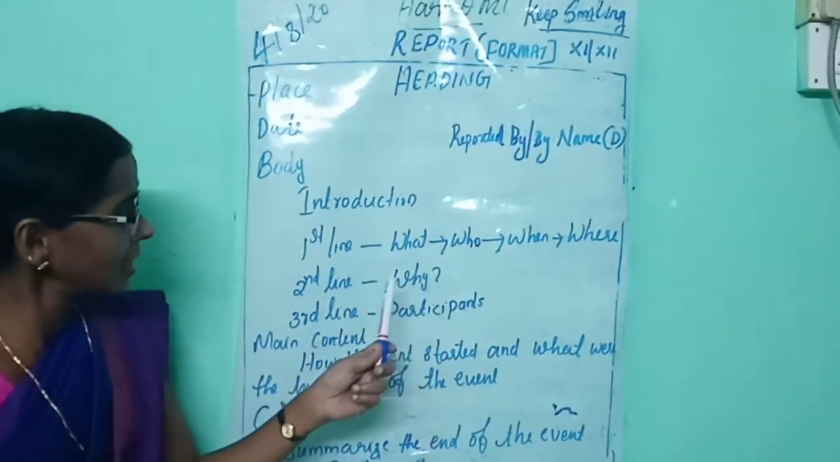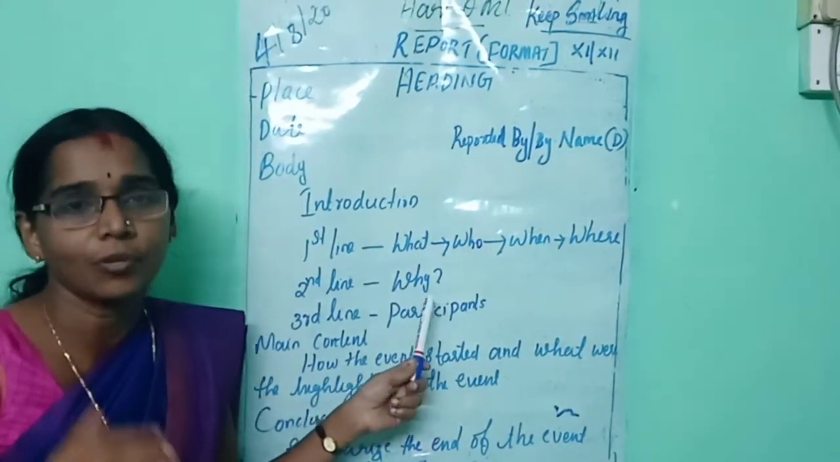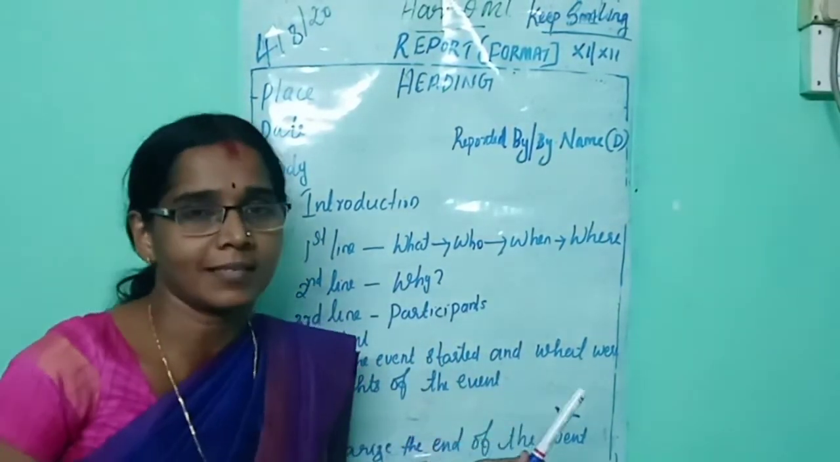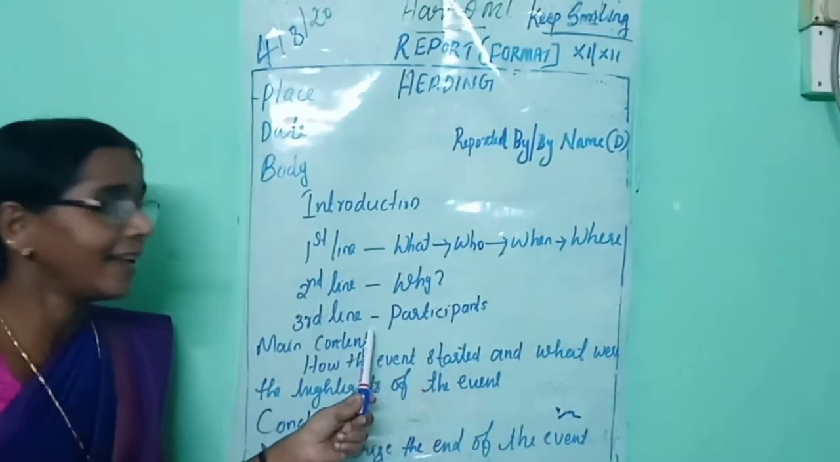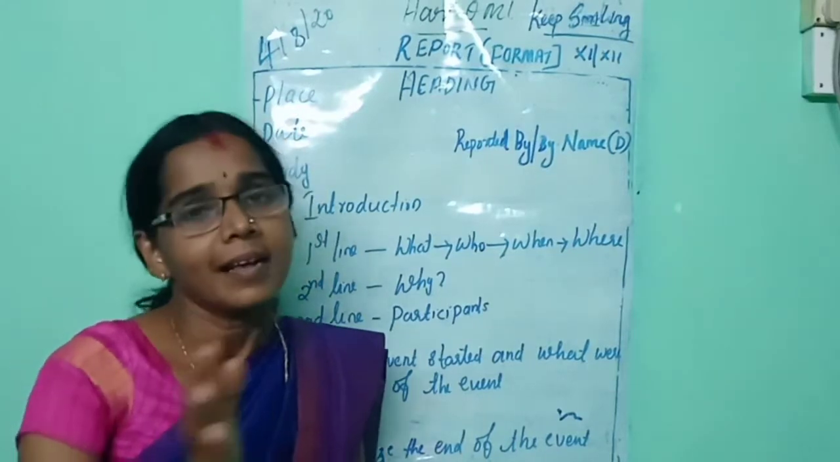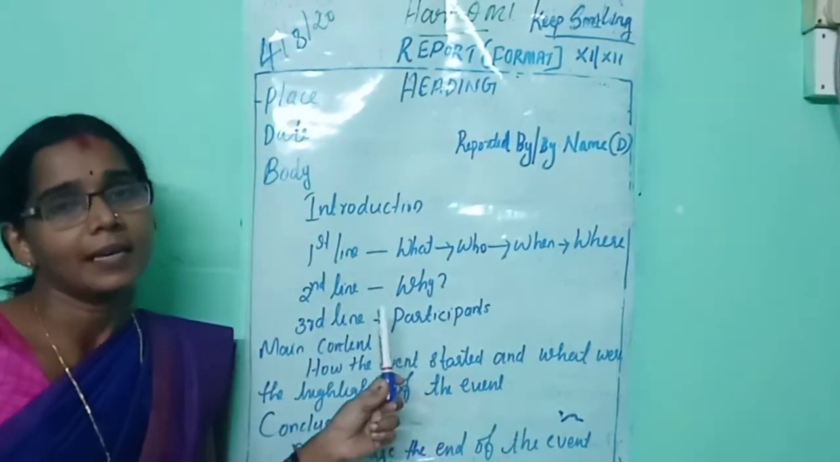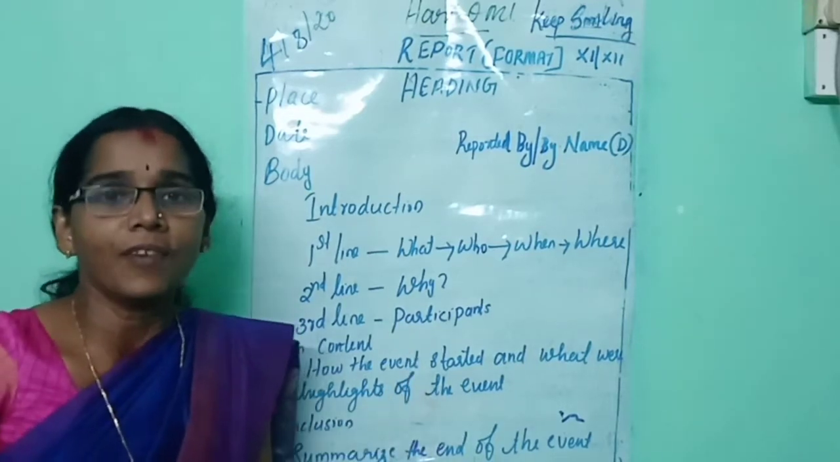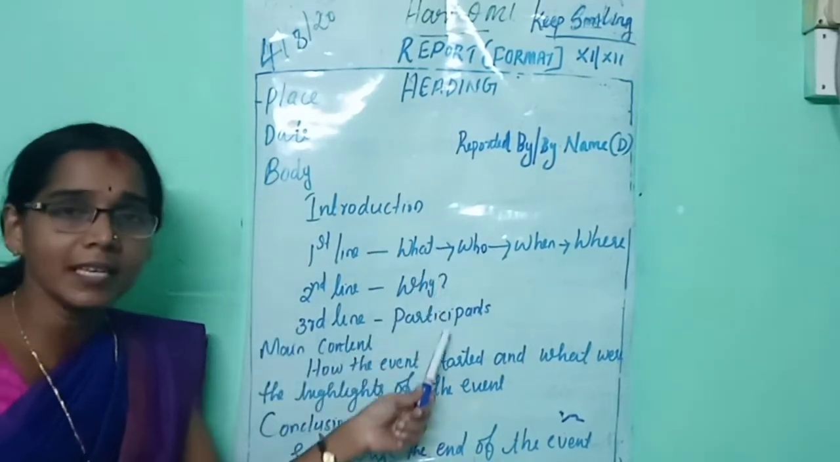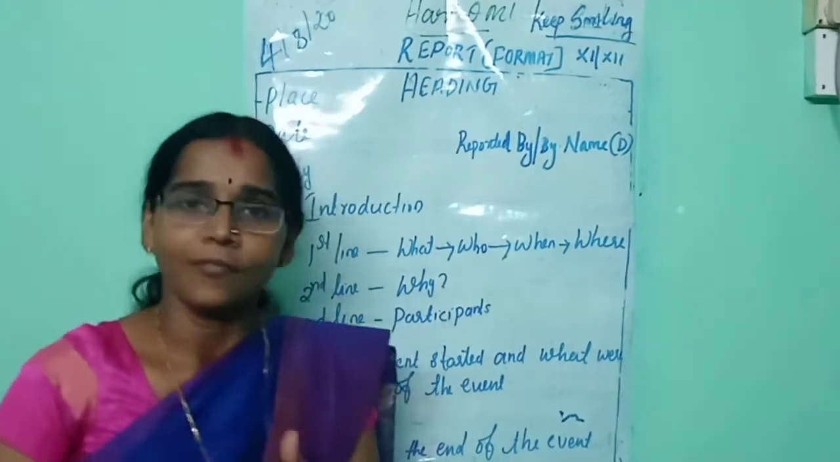Then move on to the second line: why it was conducted. In the third line, you should write the participants who attended the event. When you answer all these questions, your first paragraph, the introductory paragraph, will be ready.